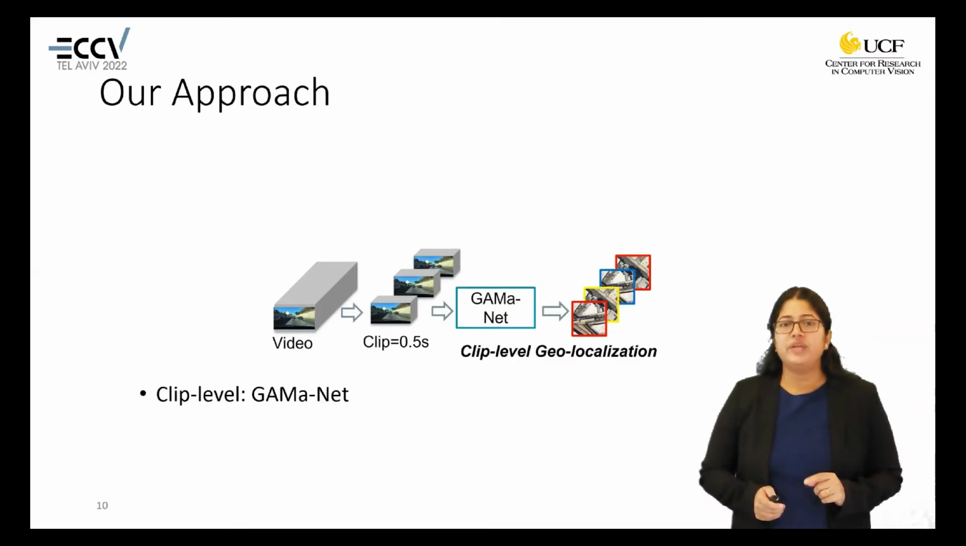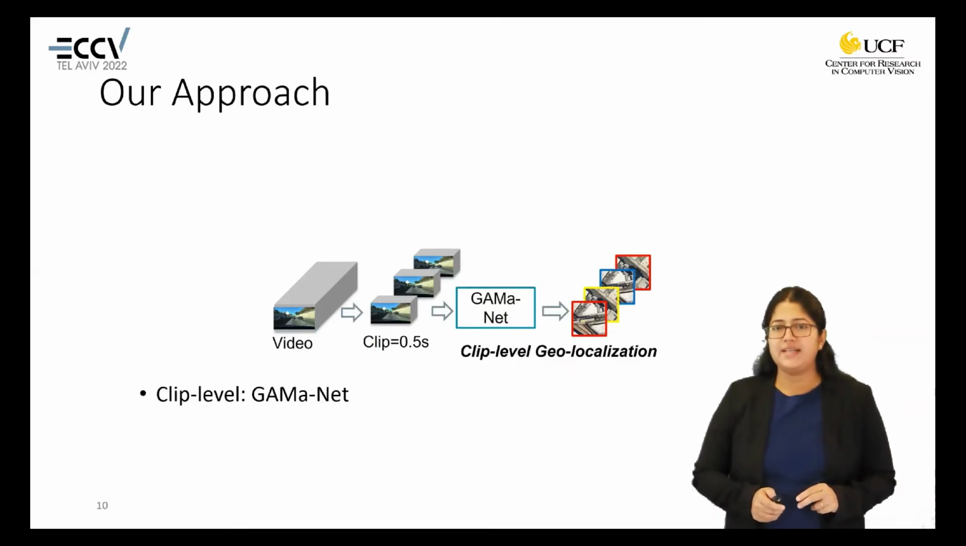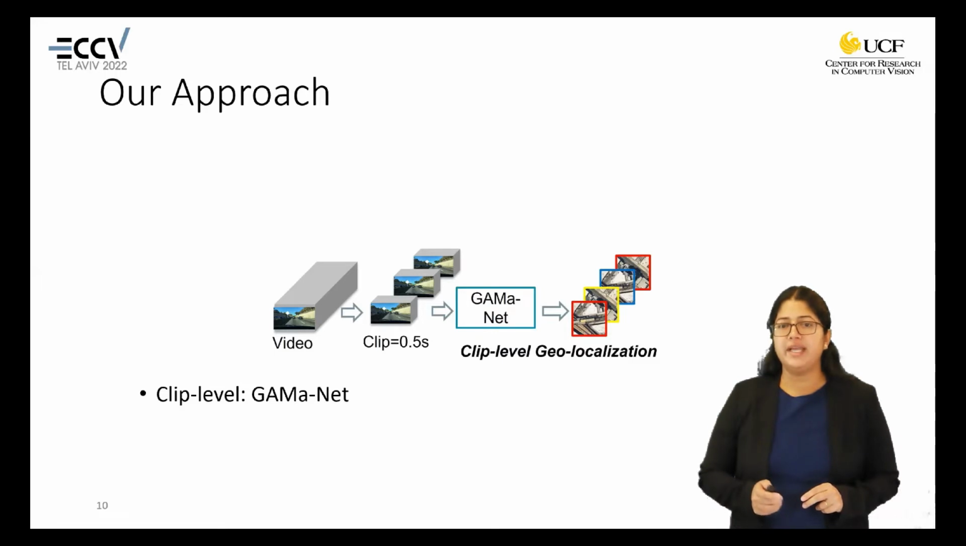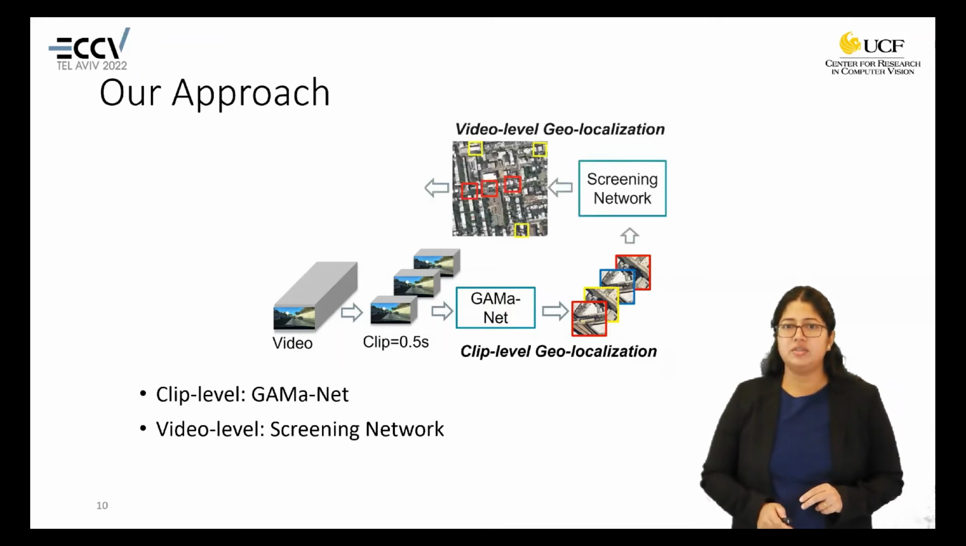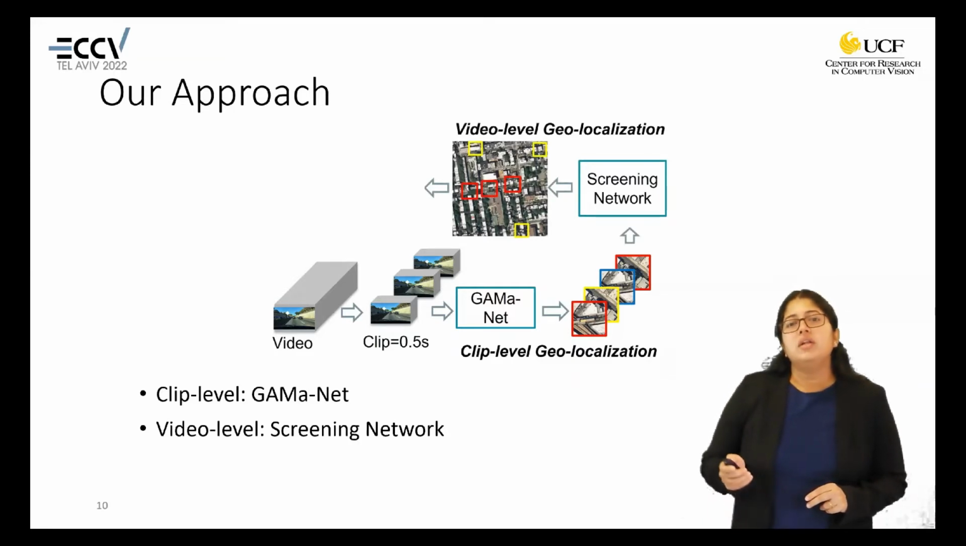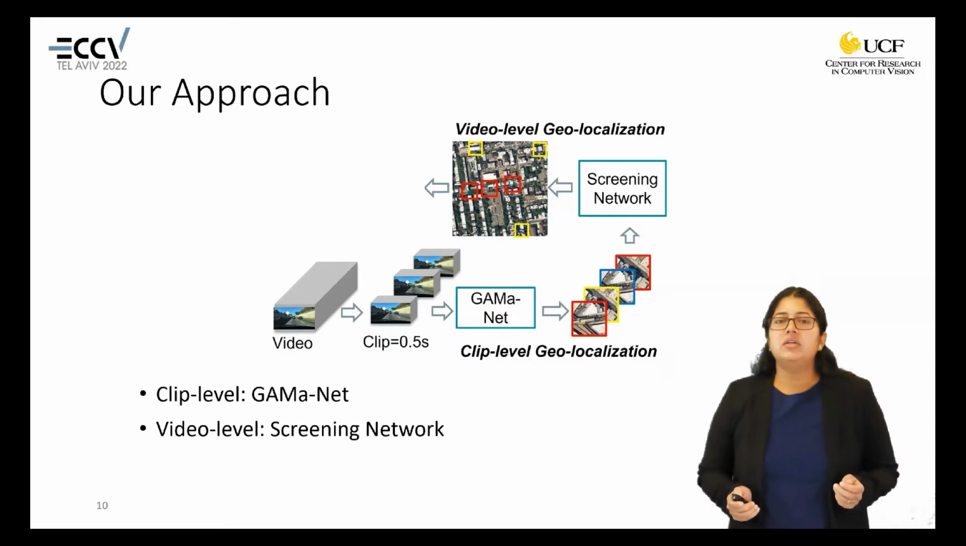In our proposed approach, we have two steps. First is clip level geolocalization, which is done using GAMaNet. GAMaNet takes as input a clip of half a second and matches it to the corresponding aerial image. Thus, from a video, we get a sequence of small aerial images. The sequence of small aerial images is input to the screening network for video level geolocalization. The screening network matches a sequence of small aerial images to a larger aerial region we saw before, which corresponds to the video. Hence, we call it video level geolocalization.